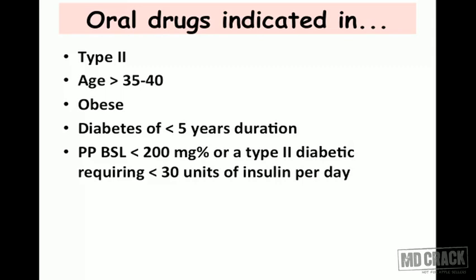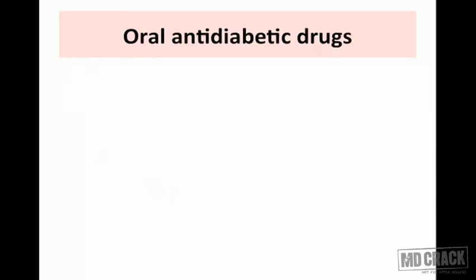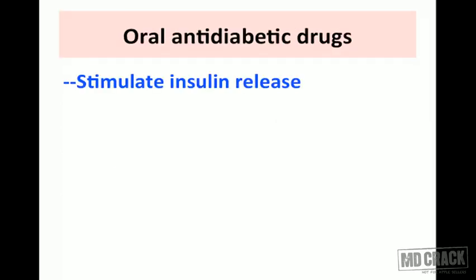When this emergency situation is over, you want to bring this patient back on oral antidiabetic drugs. When can you do it? What's the indication? When the insulin requirement falls below 30 units per day, then you can think of bringing the patient back on the oral antidiabetic drugs. Plus, oral drugs are indicated when it is uncomplicated diabetes. So with this, we'll start discussion of the oral antidiabetic drugs.